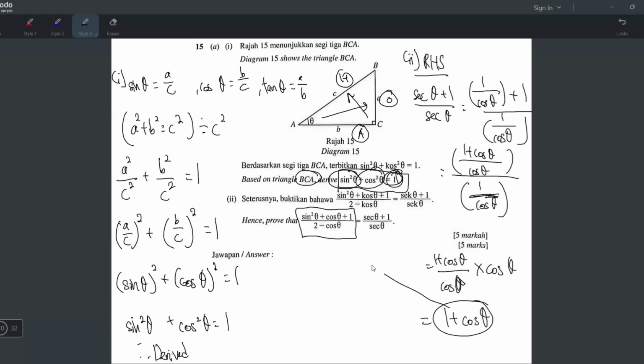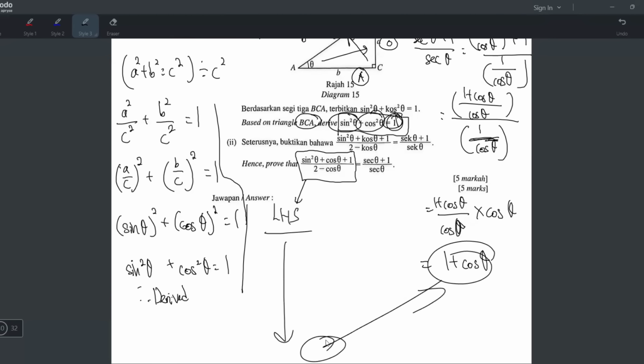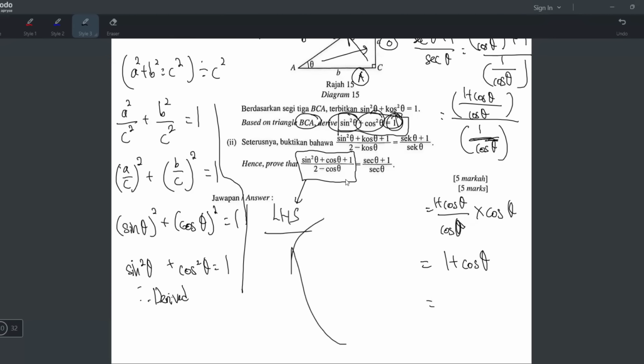But it's not anywhere near what I want. This is what I want at the end. So what I will do now instead is I will do from the left hand side. I know I've decided to start from the right hand side, but since I'm already stuck here, I will start from the left hand side now. If the left hand side later works, I can reach here also. That means I can continue from here and then just work backwards until I reach back to the left hand side. Okay, don't worry, you will understand later.